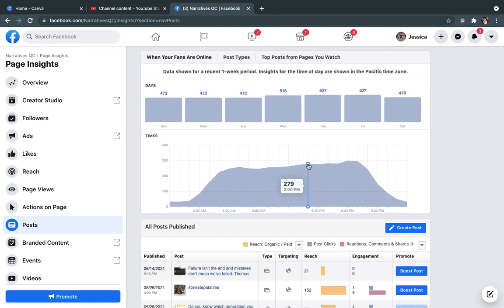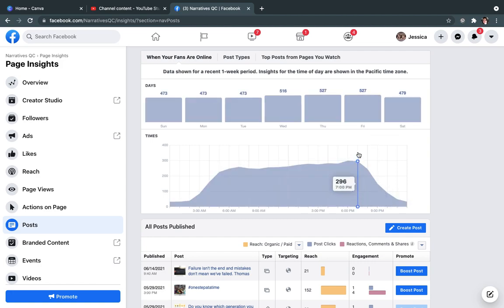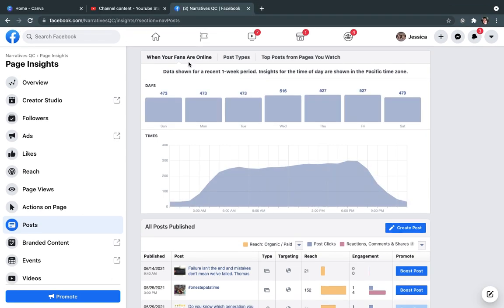And you really see it's right in this time zone. So that might be where we want to focus more of our posts, or our most important posts, the posts we want the most engagement on or to get information out. This also tells you when they're on, and you can see here that Wednesday, Thursday, and Friday are when they seem to be on the most. And so again, we might save or want to focus on really specific information. We talked about maybe the post to get people to engage happens on a Thursday at this, you can't see my finger I'm pointing, but where that hits right about there. So it'd be about 5 o'clock when people are getting off of work. So that's how that information is hopefully helpful.